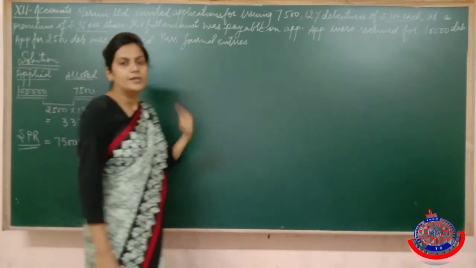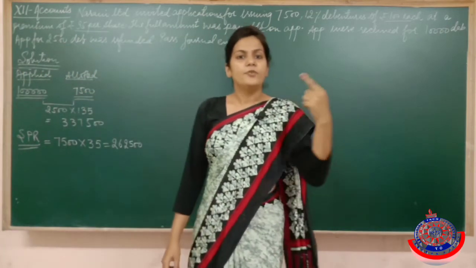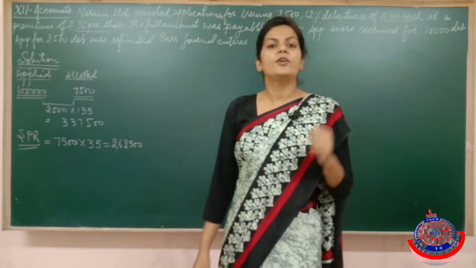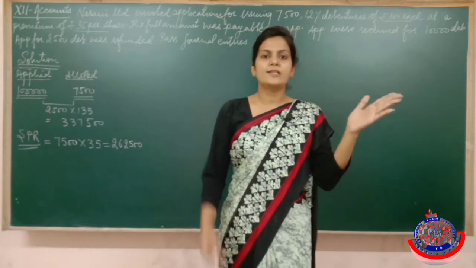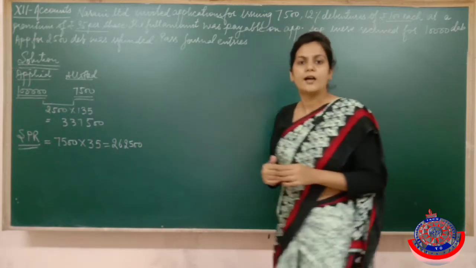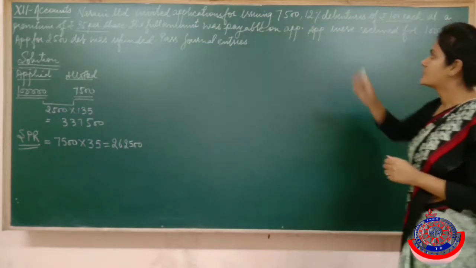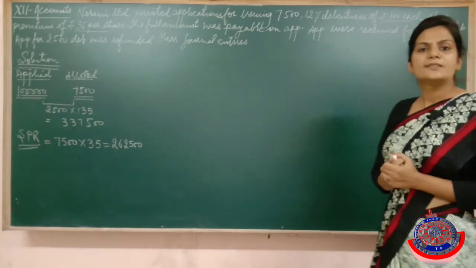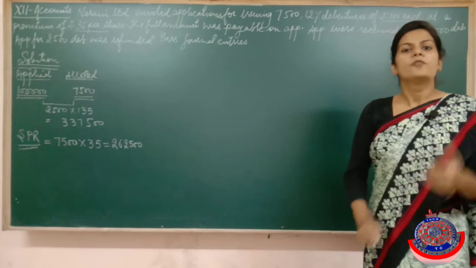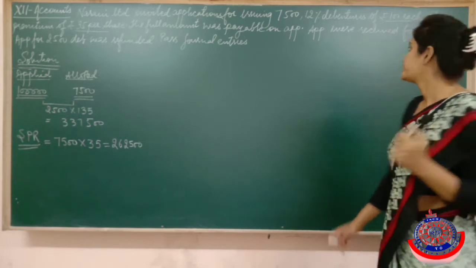Now remember, whenever we are calling the whole money in lump sum, then we always open a joint application and allotment account. I'll explain to you how. So the whole amount was payable on application. It means that there is no allotment, no first call, no final call. We are going to collect the money in lump sum.